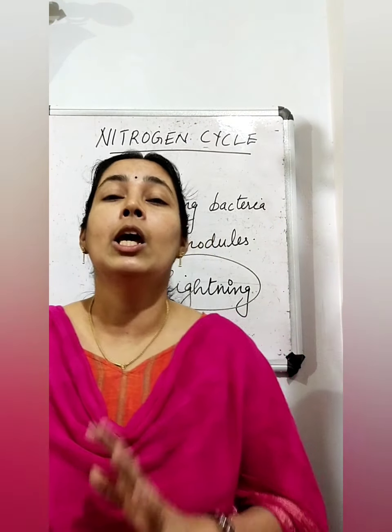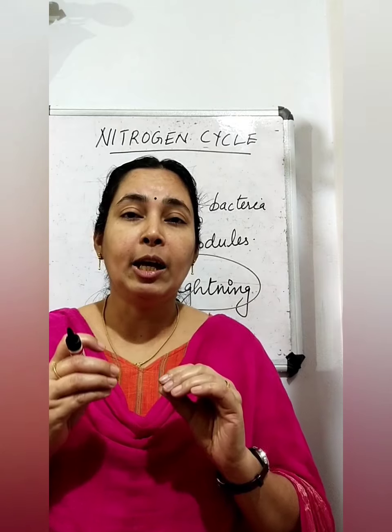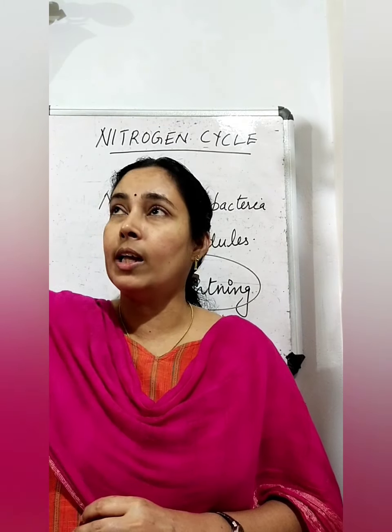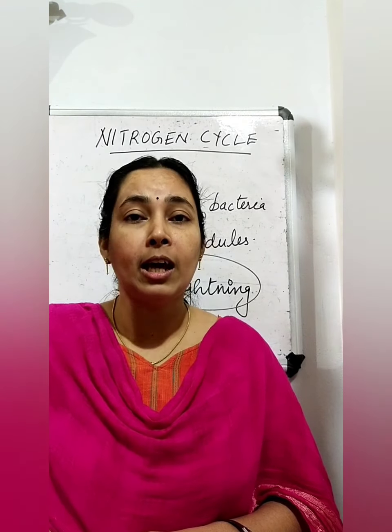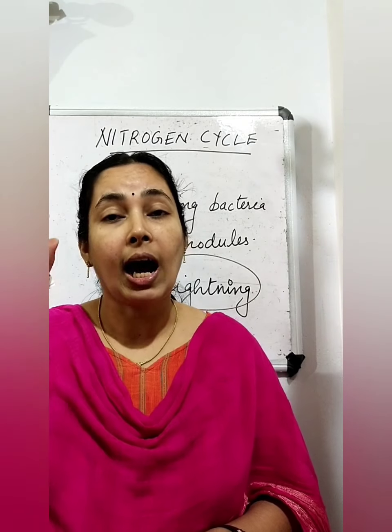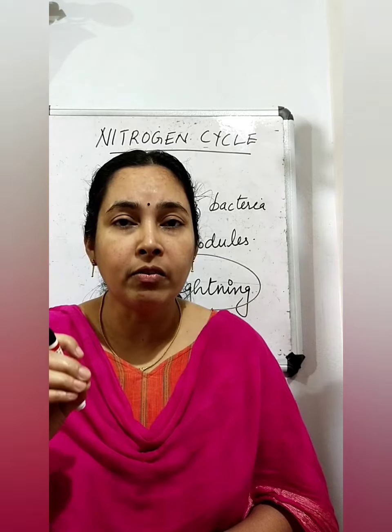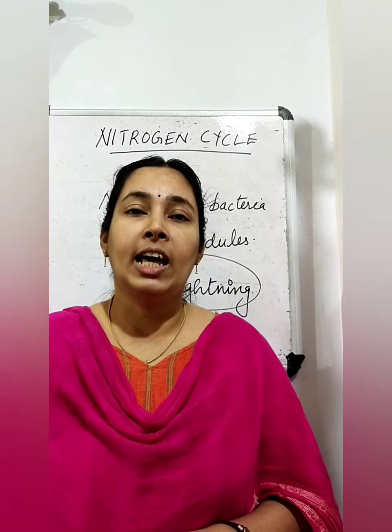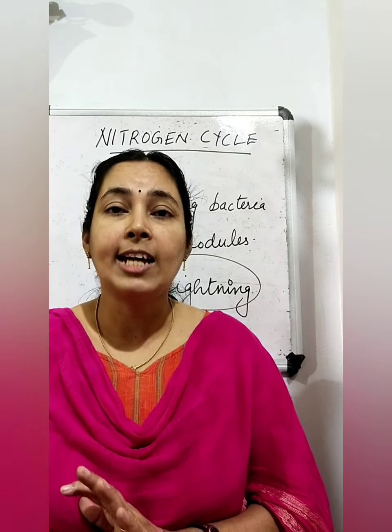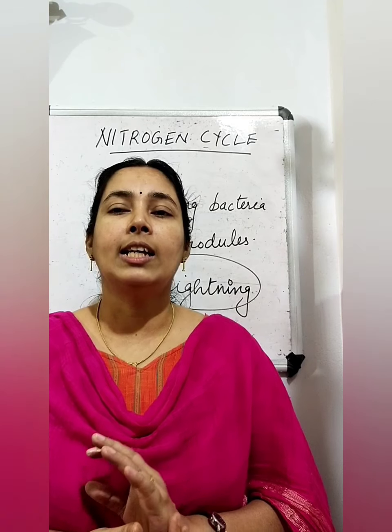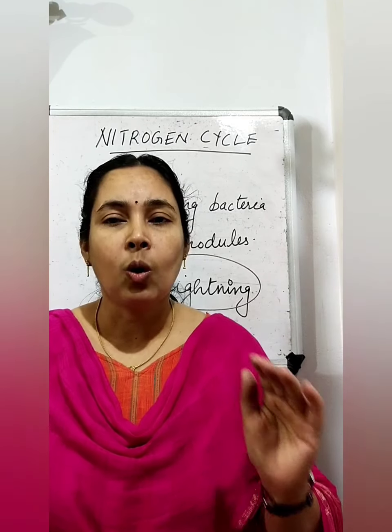So what happens? During lightning, the high temperature and pressure created in the air will convert the nitrogen in the air into oxides of nitrogen. And these oxides dissolve in water.